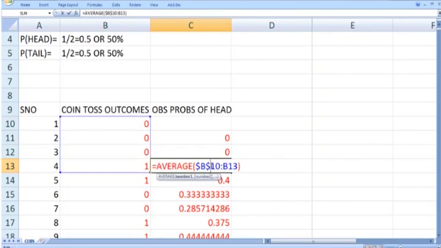Similarly here we have $B$10 from the first number to B13. You can see that B12 changes to B13. So we get the average of 4 numbers. So press enter.